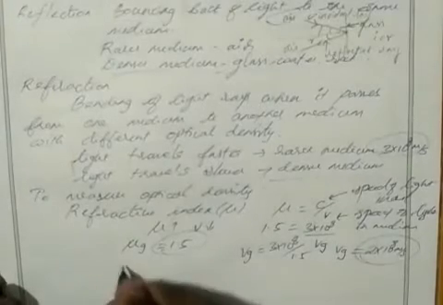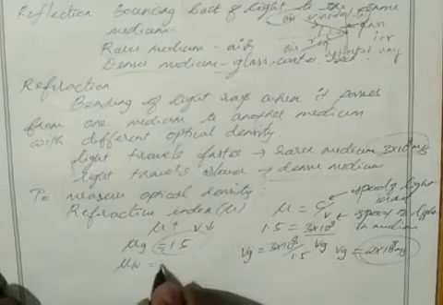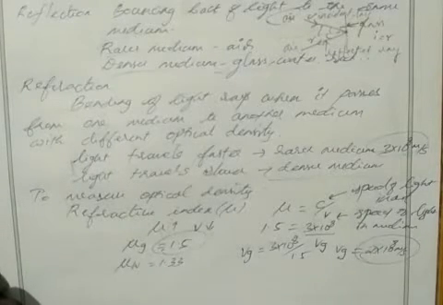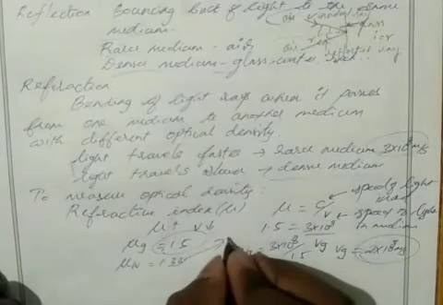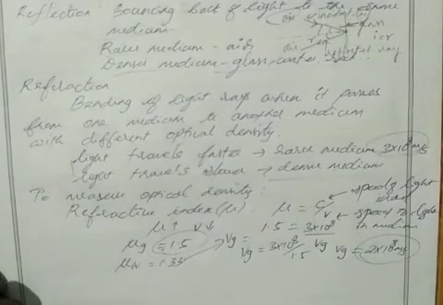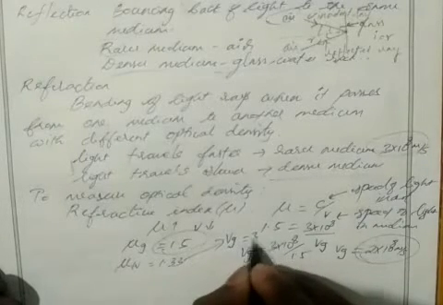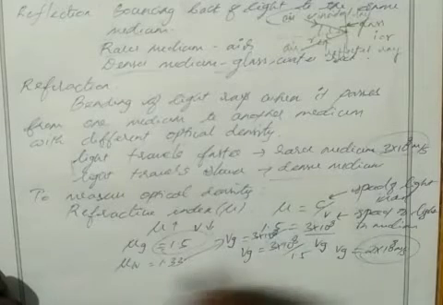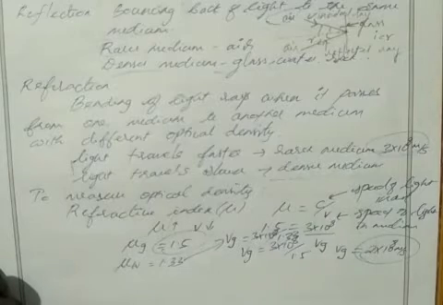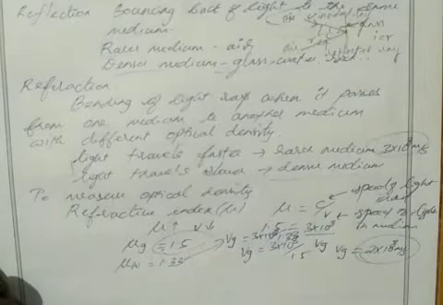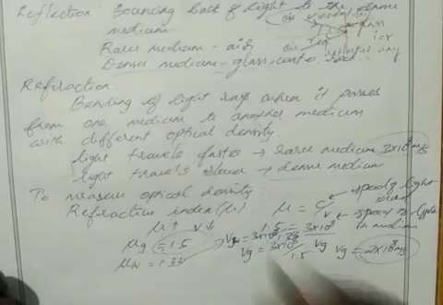Similarly, you can find the value of refractive index. The refractive index of water is 1.33. Then you can easily find the value of the speed of light in water. So the speed of light in water is 3 into 10 power 8 divided by 1.33. If you solve this, then you will get the speed of light in water. Sorry, water here, not glass, water.